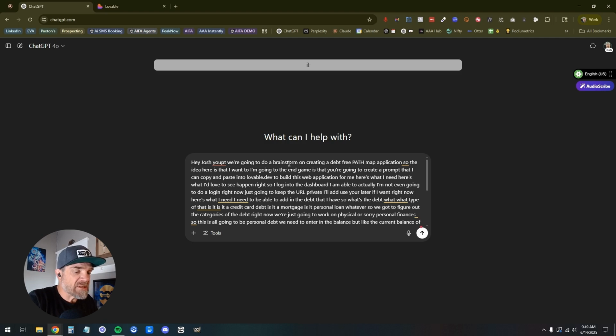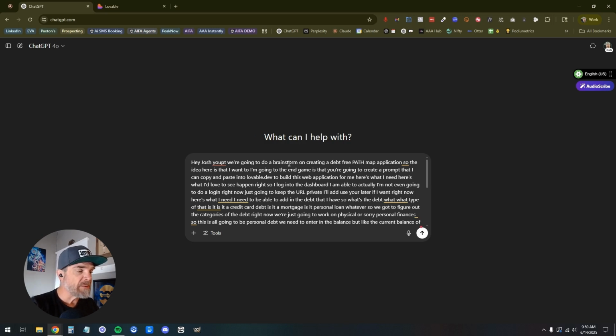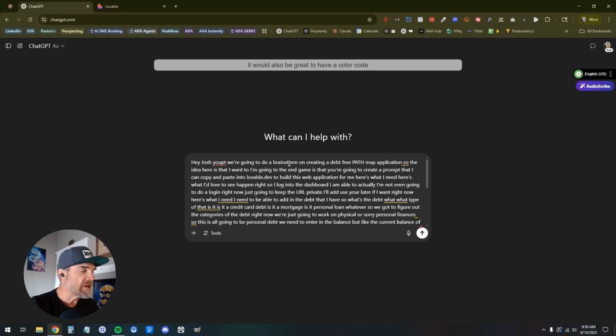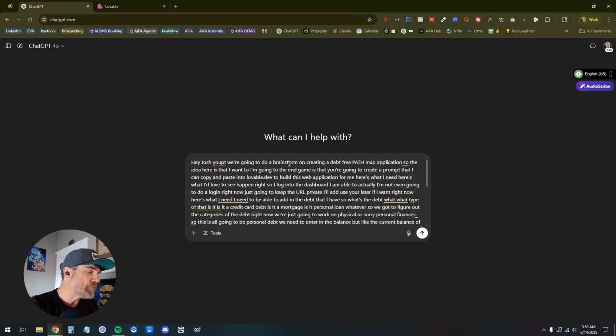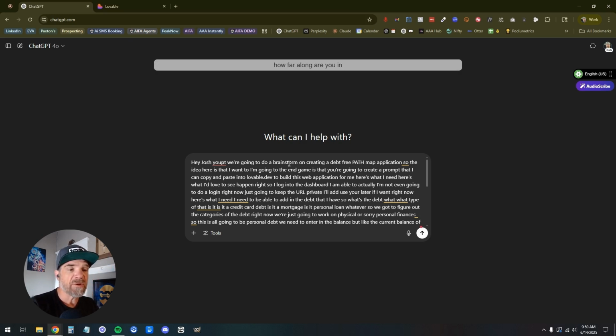It would be awesome to see a percentage of debt paid. It would be awesome to see a total of debt money out, so how much per month is going out towards debts. It would also be great to have a color code scheme to show how far along you are in paying off your debt?